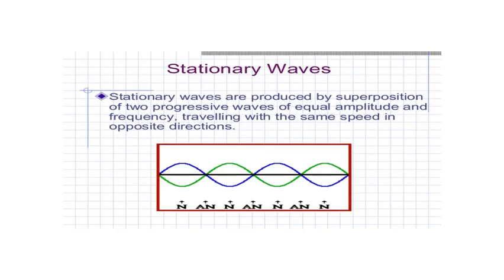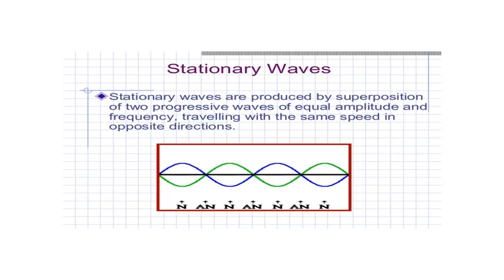So how do stationary waves form? Stationary waves are produced by superposition of two progressive waves of equal amplitude and frequency traveling with the same speed in opposite directions.